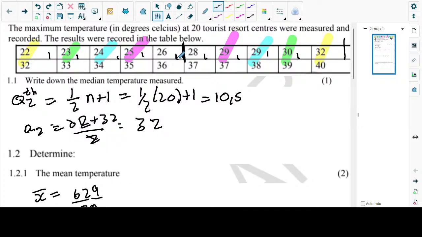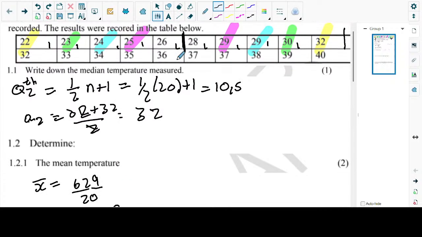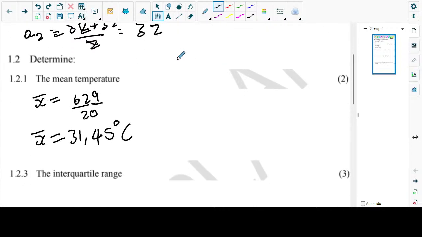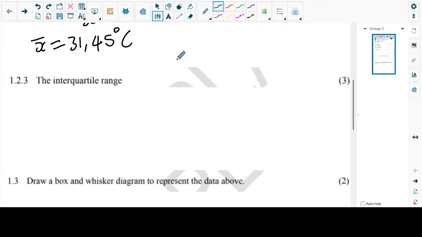This is how we prefer to do it. Even if it was the median, we prefer to do it this way, because we might make a mistake of calculating the position and stopping there. You saw that we got the position as 10.5, and we might stop there and say that's Q2. So we prefer to cancel from the beginning and the end.